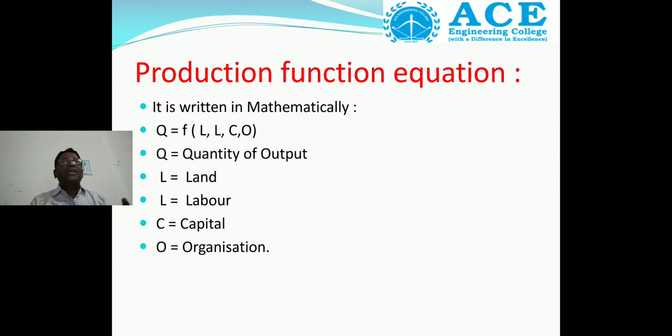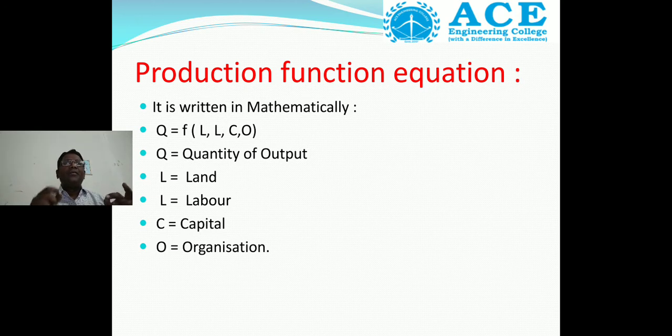Next, the production function equation. What is the equation of the production function? It is written mathematically as Q = f(L, L, C, O). What is Q? Quantity of output. L means land, L means labor, C means capital, O means organization. So that means land, labor, capital, organization.